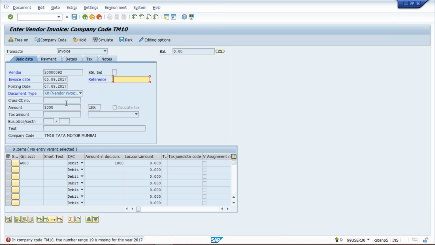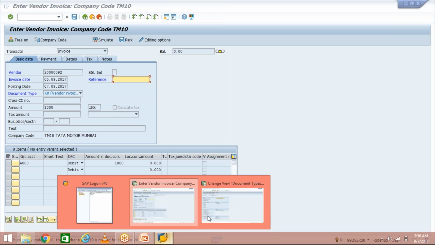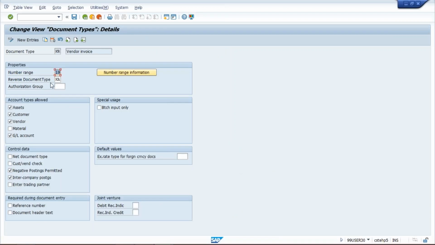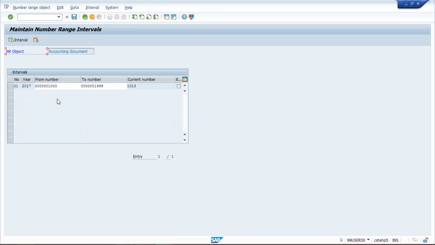Now, system will check what is the document type. System found KR document type is there. Against KR, system is going to find which number range is there. So number range is 19. Against 19, system is going to find out which range we have given, whether it is 1000 to 2000, 4000 to 5000. So against 19, if system is checking, no range has been given here.